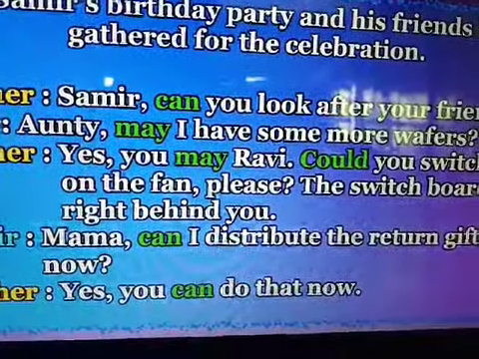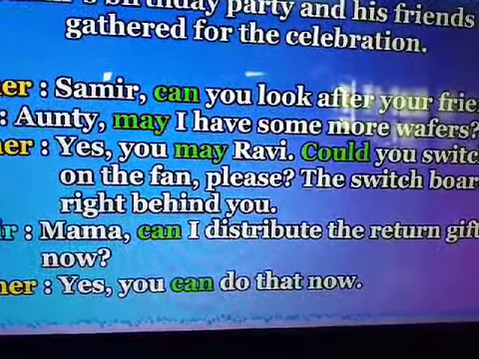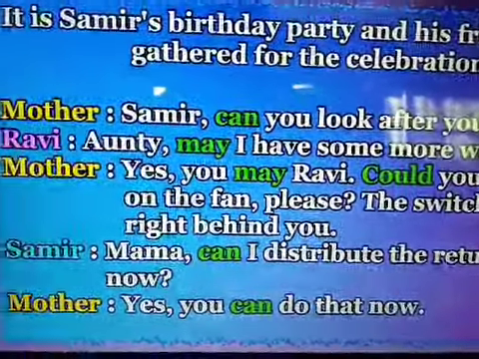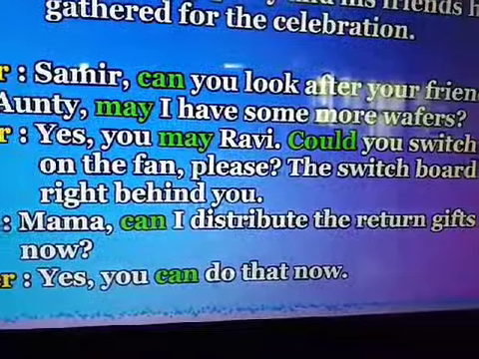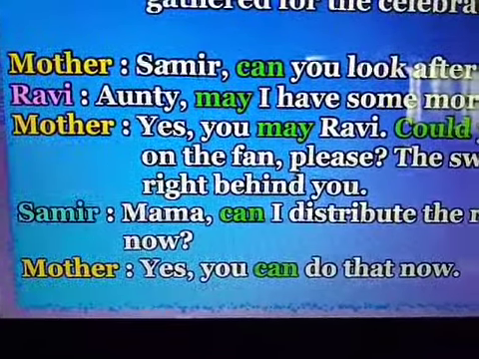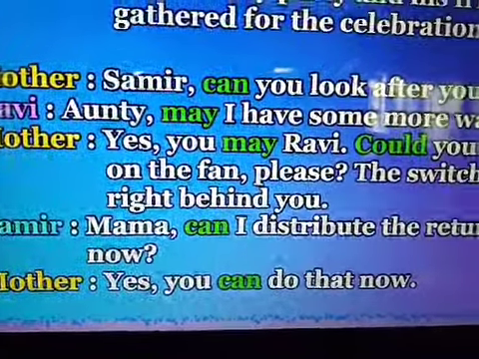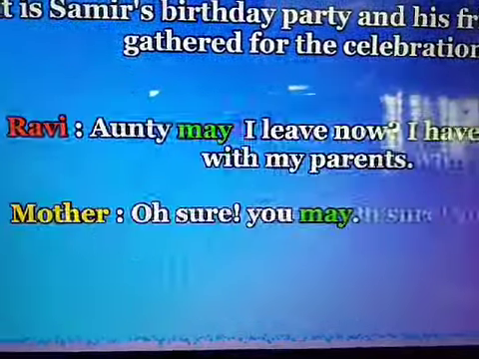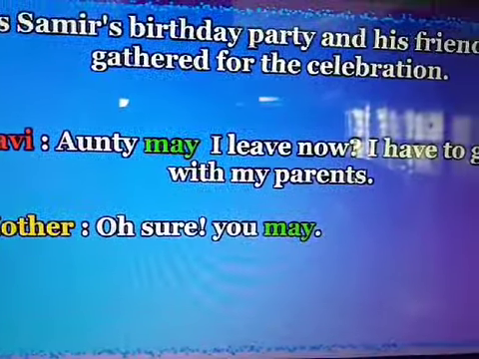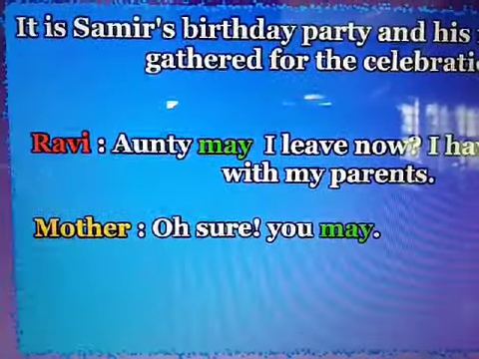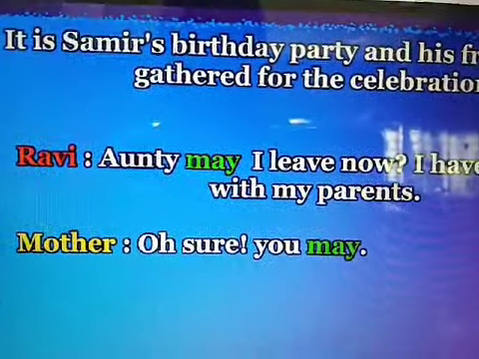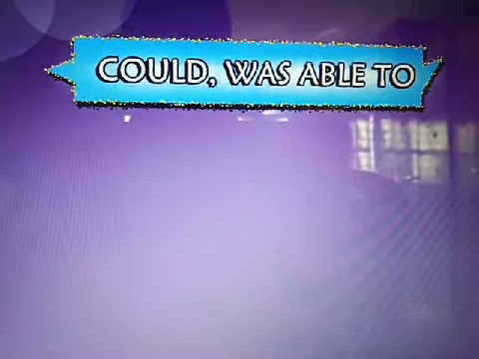Could you switch on the fan, please? The switchboard is right behind you. Sameer: Mama, can I distribute the return gifts now? Mother: Yes, you can do that now. Ravi: Auntie, may I leave now? I have to go out with my parents. Mother: Oh, sure, you may.